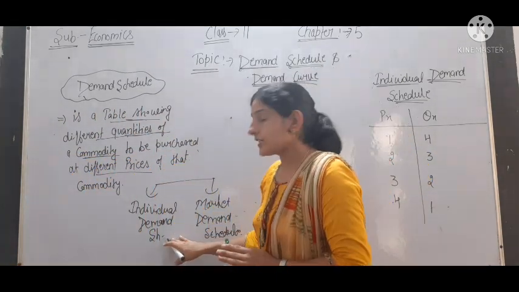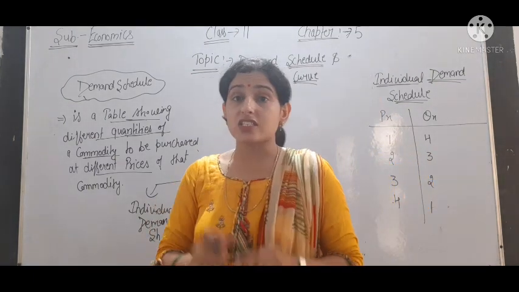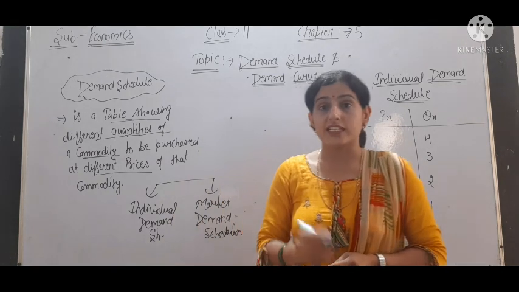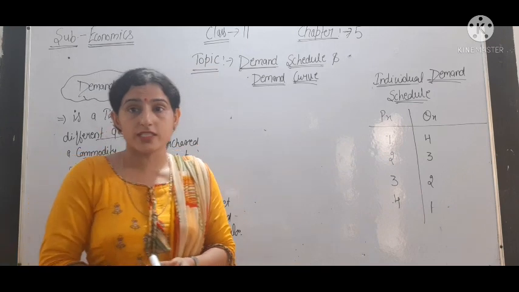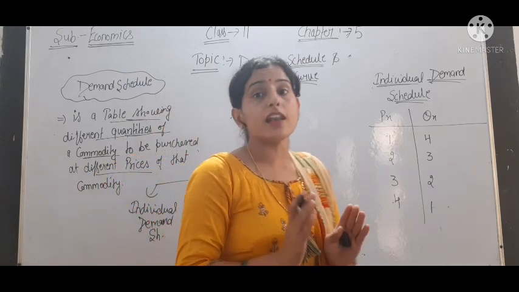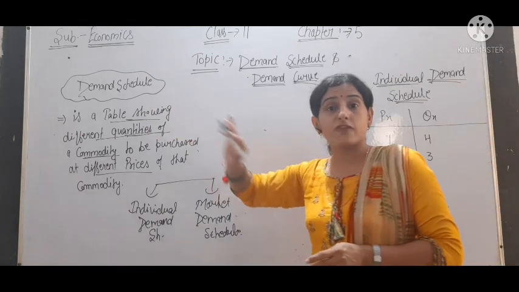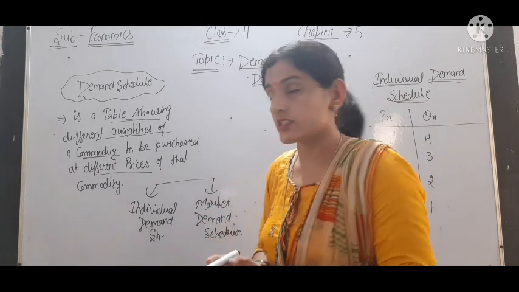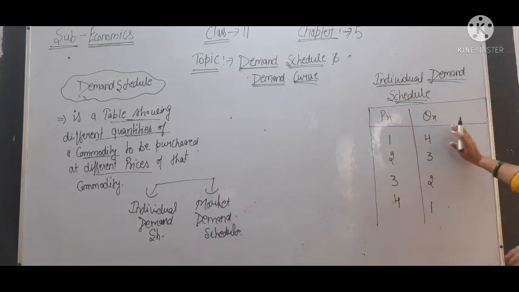Individual demand schedule means it is a table that shows the quantity purchased by an individual consumer at the different possible prices of the commodity. कि एक individual consumer है जो कि commodity को purchase करता है different quantities of the commodity at different possible prices. So that shows the individual schedule. So here you can see this is the individual demand schedule.